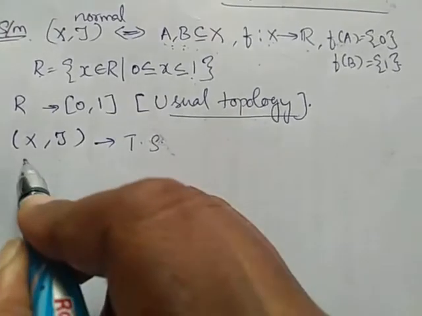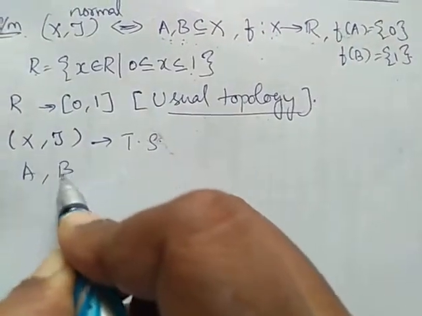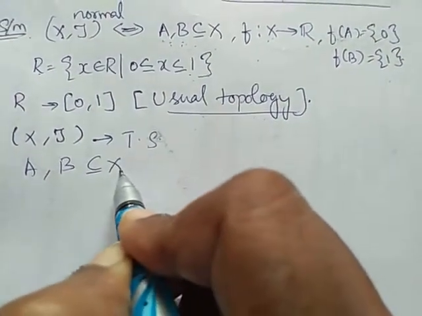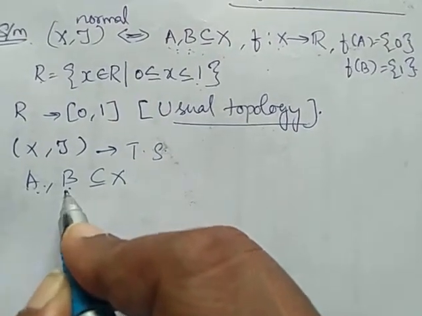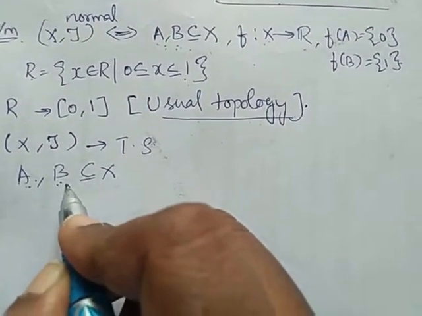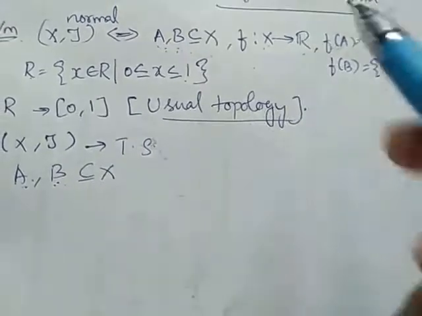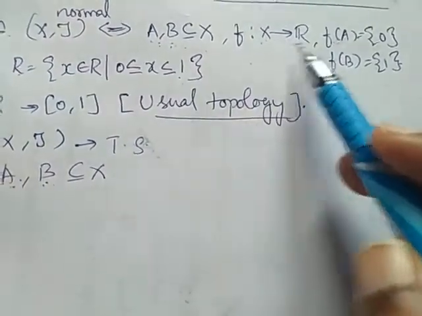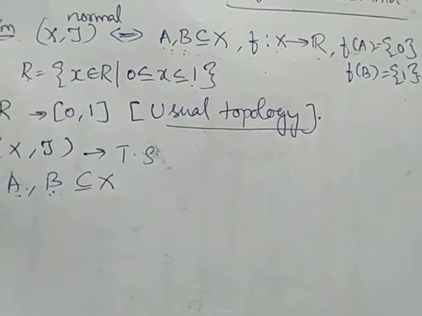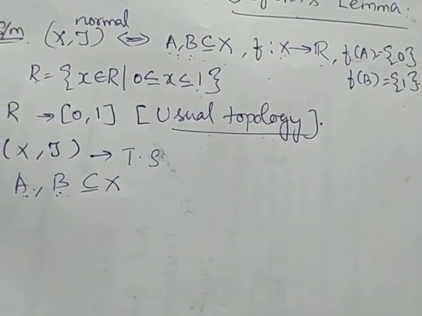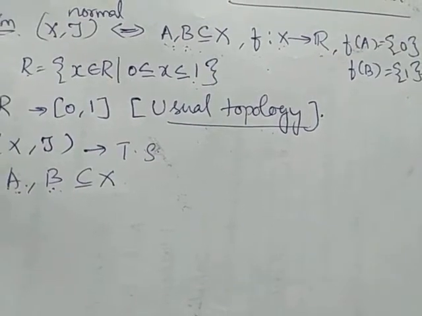So we have A, B subset of X, A and B are closed sets, and A and B are disjoint. There exists a continuous function f from X to R such that f of A is equal to 0, f of B is equal to 1. Now we are going to prove the space is a normal space.